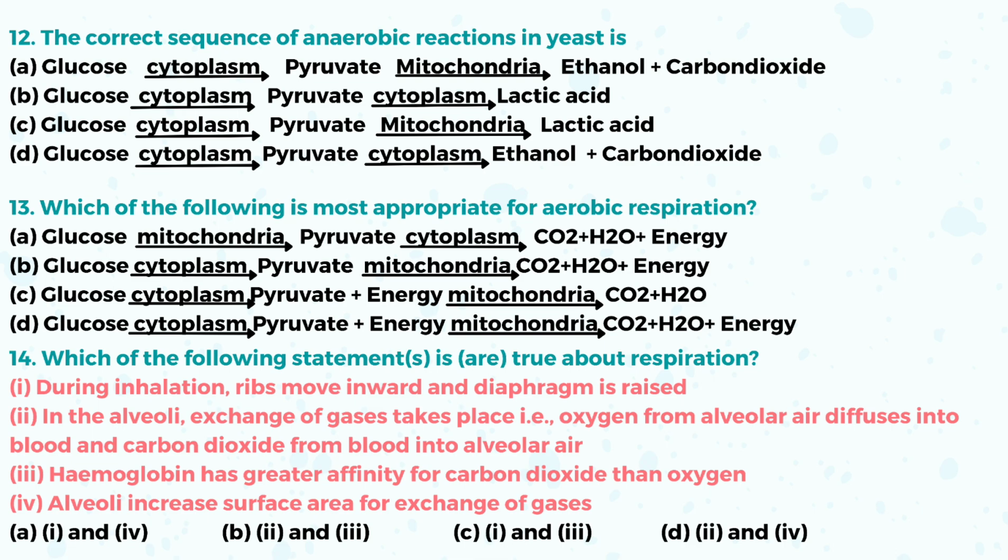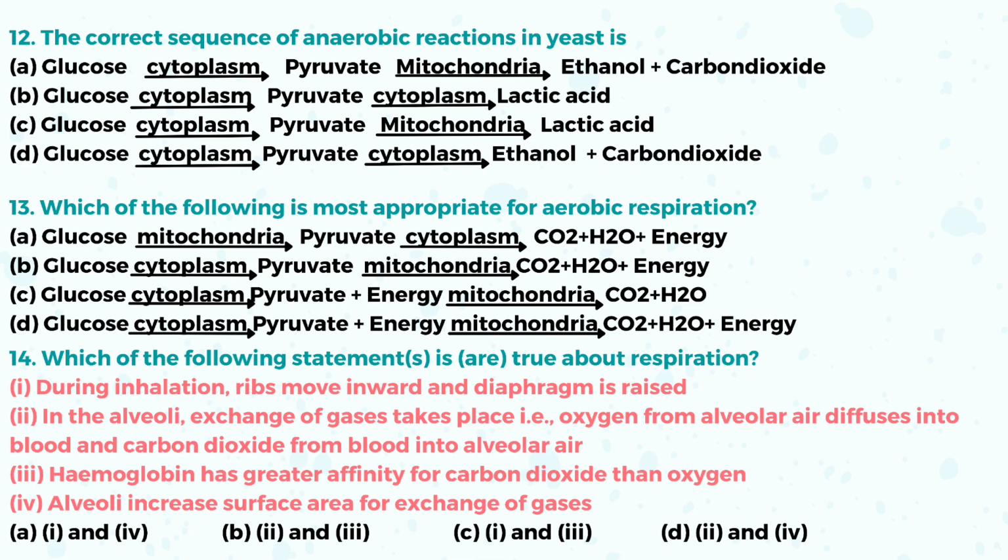Question number 13. Which of the following is most appropriate for aerobic respiration? As you know, in aerobic respiration, first glucose is converted into carbon dioxide, water plus energy. It takes place in the mitochondria of the cell. Option A is not correct.